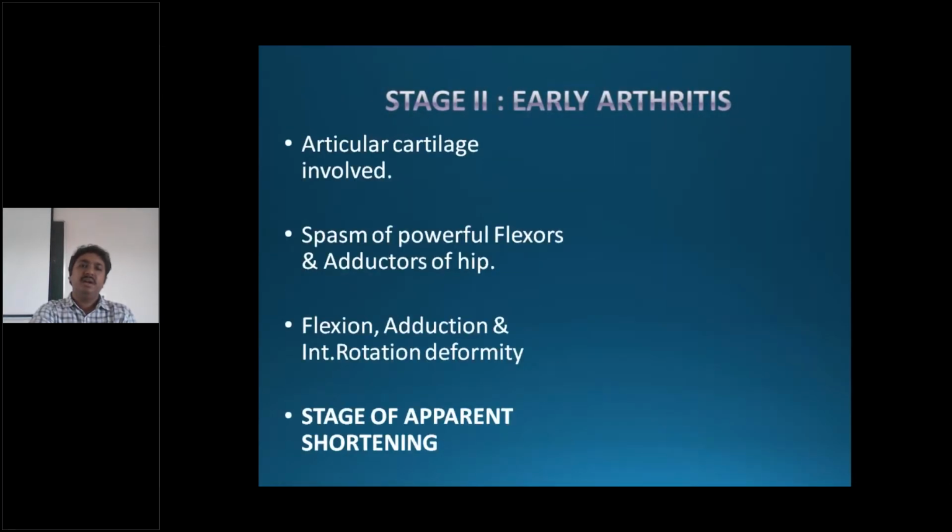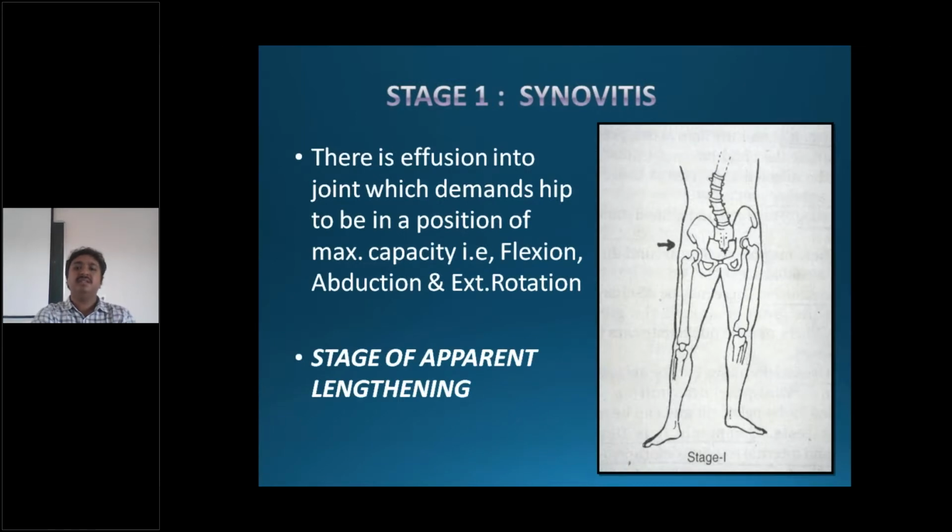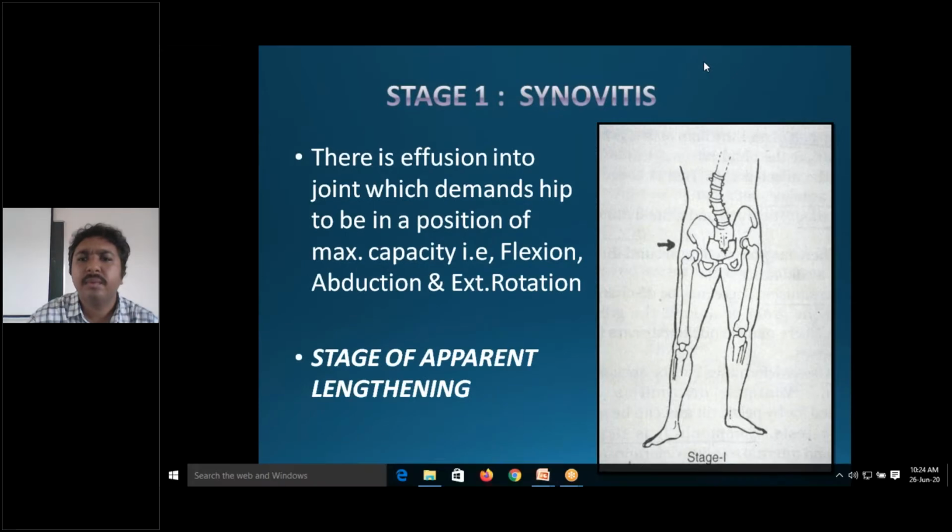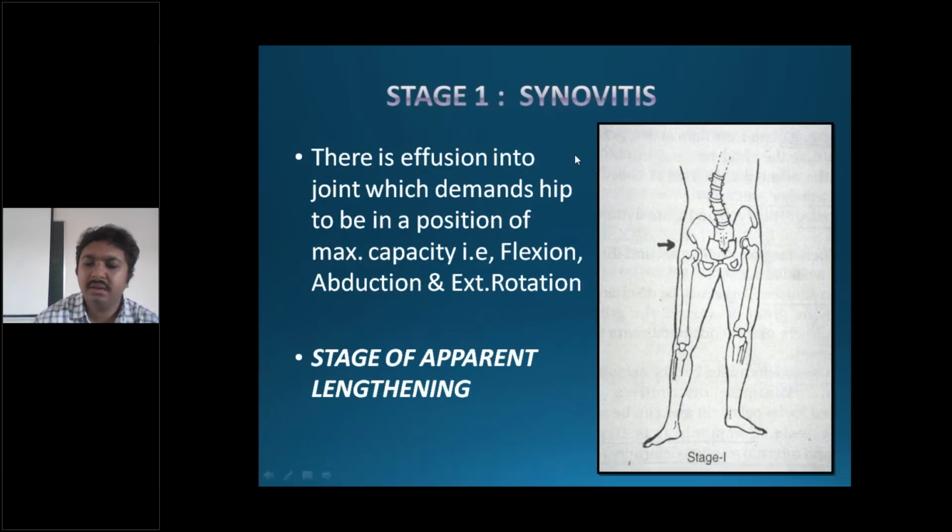So coming to the stage of synovitis, the stage of synovitis is where there is effusion into the joint, and the attitude of the limb is flexion, abduction, and external rotation. At the hip, there is flexion, abduction, and external rotation. So this is the stage of apparent lengthening.